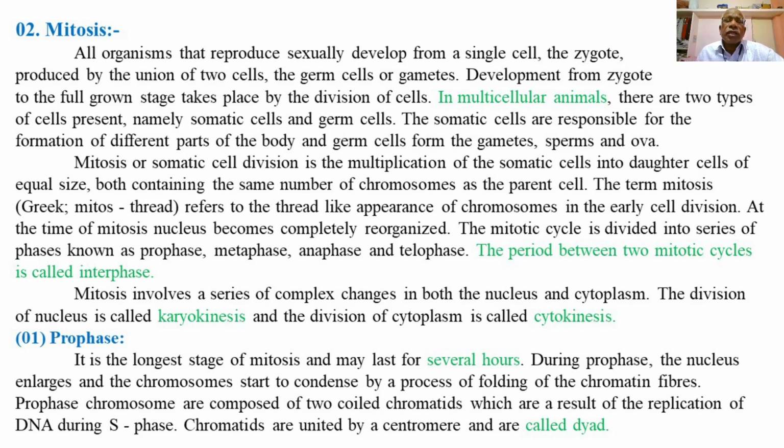Mitosis, or somatic cell division, is the multiplication of somatic cells into daughter cells of equal size, both containing the same number of chromosomes as the parent cells. The term mitosis refers to the thread-like appearance of the chromosomes in the early cell division. At the time of mitosis, the nucleus becomes completely reorganized. The mitotic cycle is divided into a series of phases known as prophase, metaphase, anaphase, and telophase.